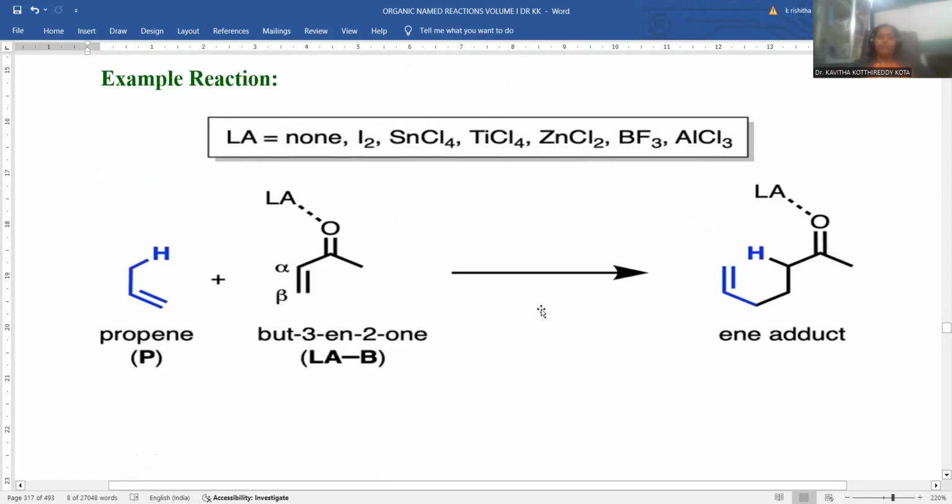This is how the Alder-Ene reaction goes well. One more example is provided in the presence of a catalyst. How could the reaction be taken? If you take an allylic-hydrogen-containing double bond, that is propene, and add it to an alpha,beta-unsaturated ketonic compound in the presence of a Lewis acid catalyst, whenever a Lewis acid is present, what will it do? The Lewis acid has a tendency to drag electrons from the system. Oxygen being electron rich in nature, the Lewis acid binds with the oxygen atom, and here the bond is allocated, and this double bond is going to be treated with the Alder-Ene reaction.